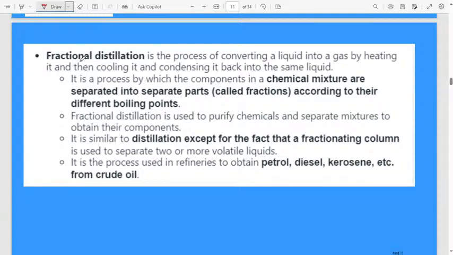What is meant by fractional distillation? It is the process of converting liquid into a gas. How will you convert? First, you will heat that liquid, then cool it, then condense it back to its same liquid. Okay, then it is the process by which components in a chemical mixture are separated into separate parts called fractions according to their different boiling points.